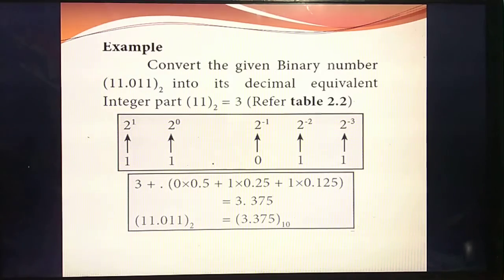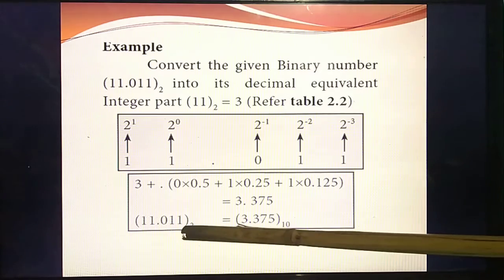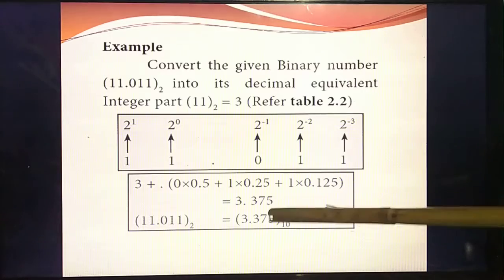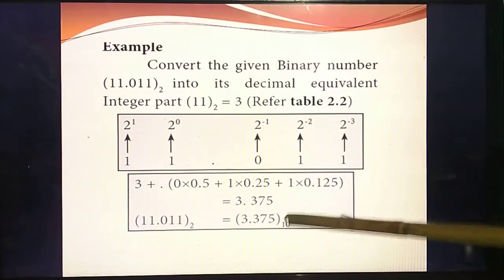Okay. So at last you should write the answer with the base. How will you write it? Here, what's the given number? 1.01 base 2 is equal to 3.375 with base 10. The question they have asked is to convert into decimal, so you should write it with the base 10.